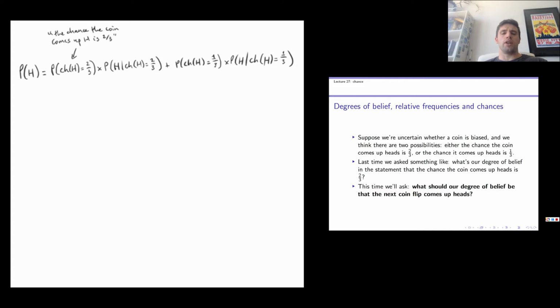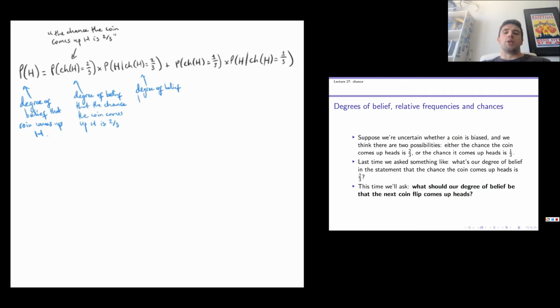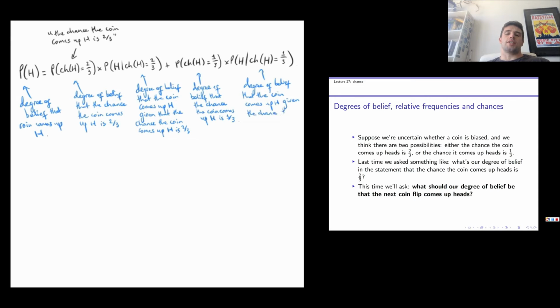So let's look at what we've got here. On the left is our degree of belief that the coin comes up heads. This term is our degree of belief that the chance the coin comes up heads is 2/3. This term is our degree of belief that the coin comes up heads, given that the chance the coin comes up heads is 2/3. This term is our degree of belief that the chance the coin comes up heads is 1/3. And this term is our degree of belief that the coin comes up heads, given that the chance the coin comes up heads is 1/3.